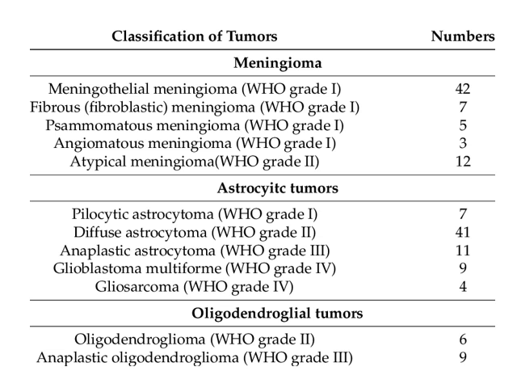Now, the classification of tumors. First is the meningioma. There are different histological types along with their grade. I will discuss it later. Then astrocytic tumor. Histologic types are the pilocytic astrocytoma, that is grade 1, diffuse astrocytoma, that is grade 2, anaplastic astrocytoma, this is grade 3, glioblastoma multiforme grade 4, gliosarcoma also grade 4. Now, different oligodendroglial tumors, these are grade 2 and grade 3.